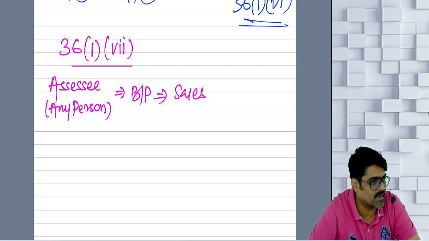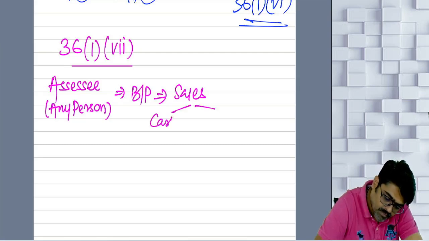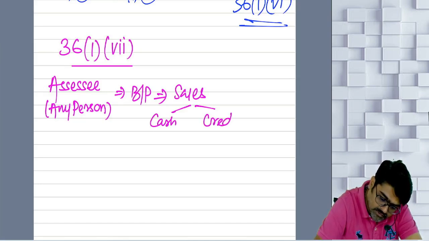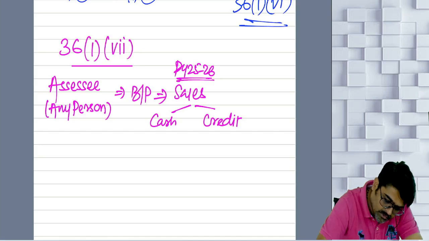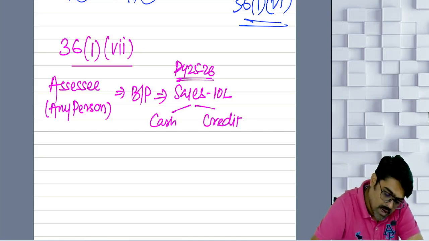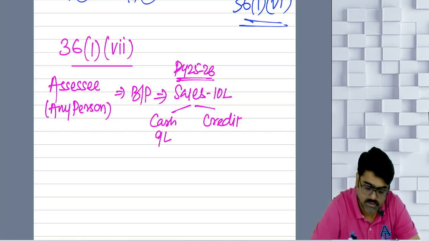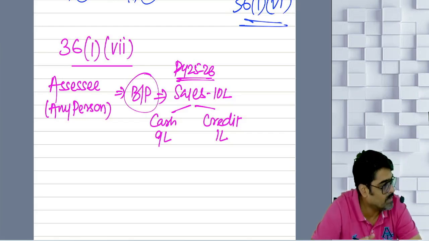Cash sales, money is immediately received, no? Credit sales, after some time you will receive the money and that will become your debtor. So sales are of two types. One, cash sales, and second one is credit sales. So in the previous year, 25-26, you have done a sales of rupees 10 lakhs. Out of 10 lakh, 9 lakh is cash sales and 1 lakh is credit sales. Tell me, under the head PGBP, how much income will be taxable?